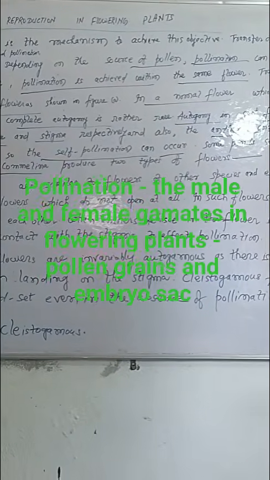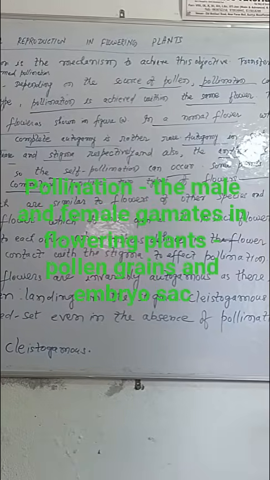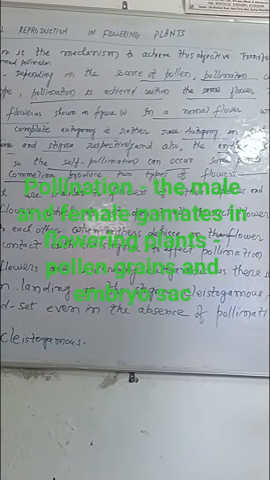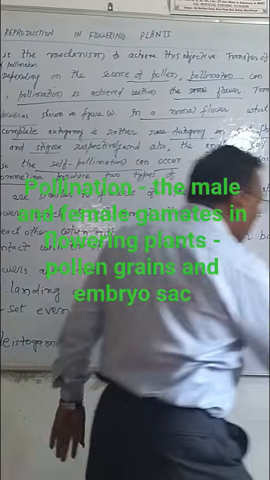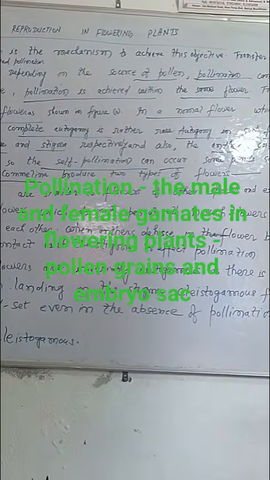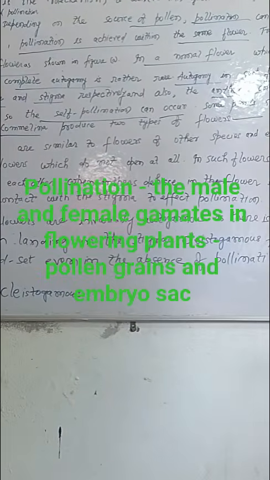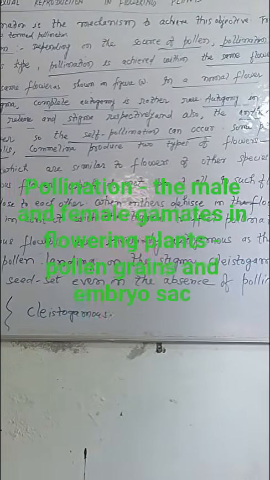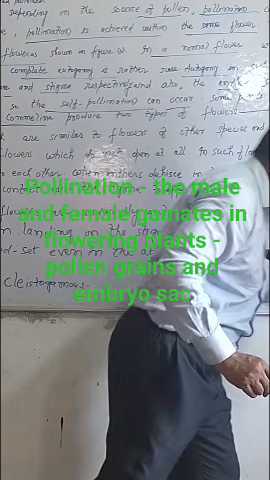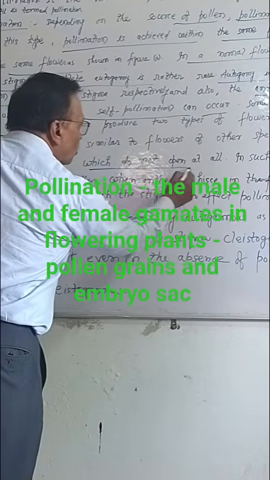Some plants such as Viola, whose common name is Pansy, Oxalis, and Commelina produce two types of flowers: chasmogamous and cleistogamous. In the figure, you find the chasmogamous flowers, which are similar to flowers of other species; they possess exposed anthers and stigma. And cleistogamous flowers do not open at all.